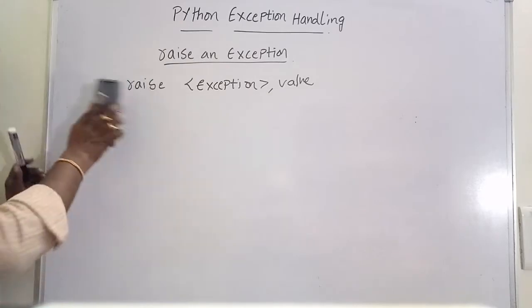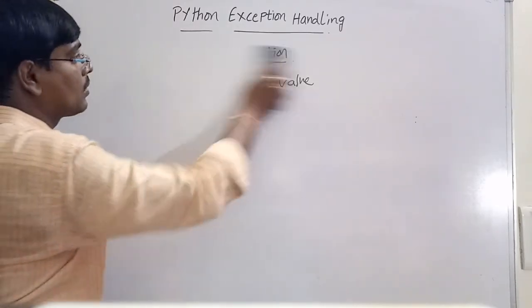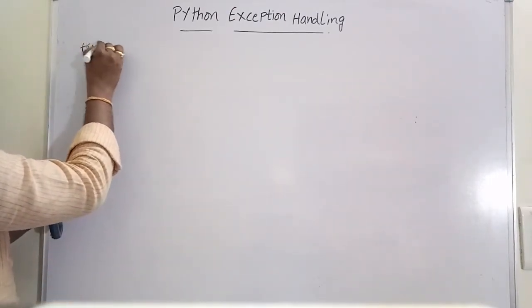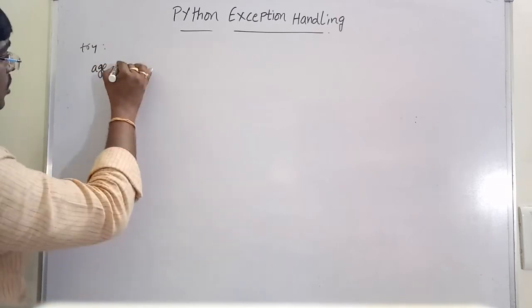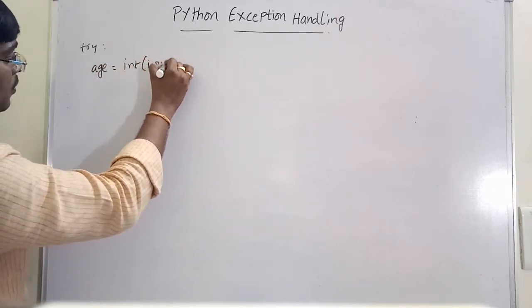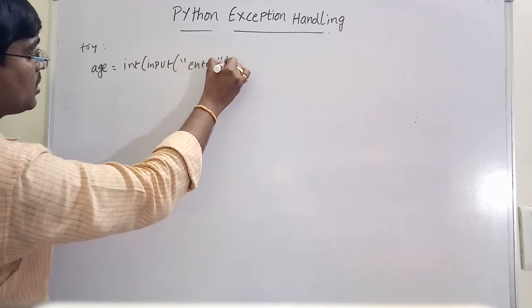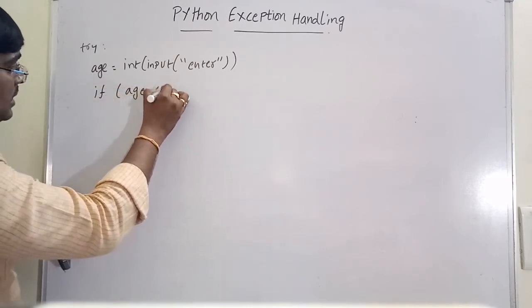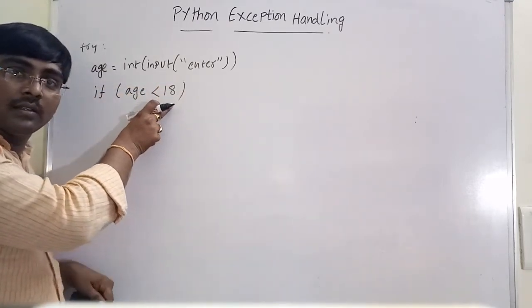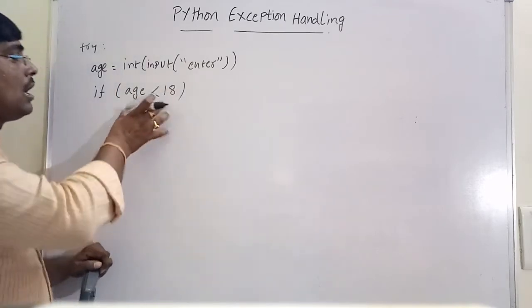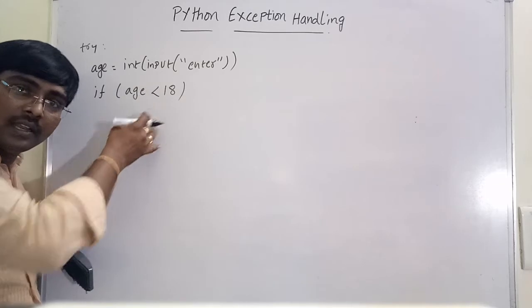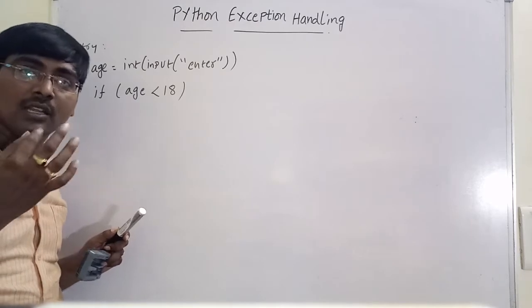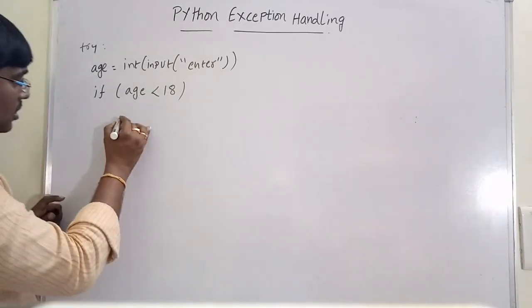Suppose I will show an example, so it is clearly understood. To raise an exception in a try block, suppose age is equal to int of input of enter some age. Suppose if age is less than 18, actually there is a chance of error. In that situation, whenever age is less than 18, I want to raise an exception. For example, for a voter card, if age is less than 18, there is no voter card. I want to raise an exception.